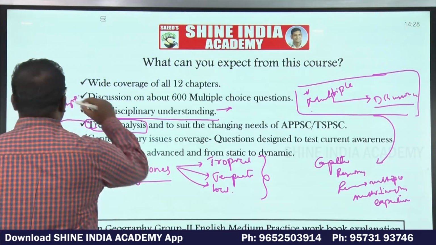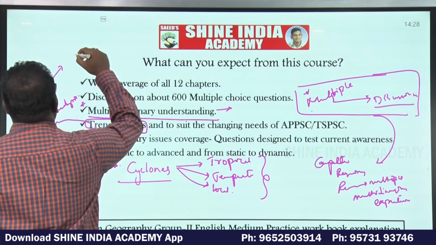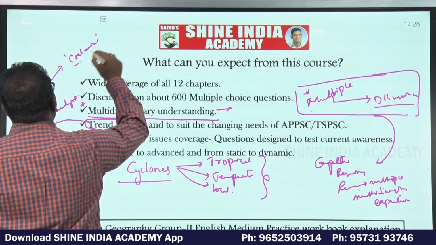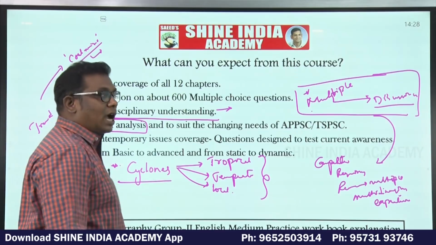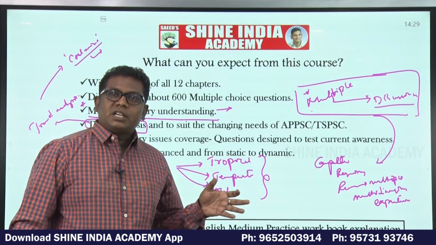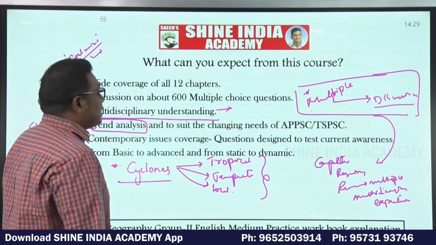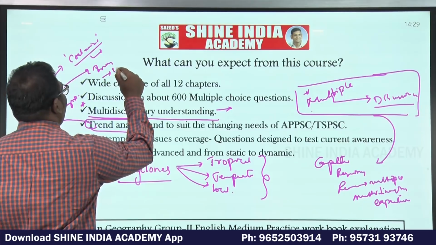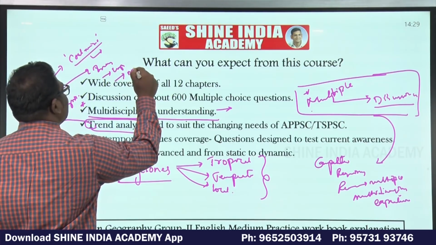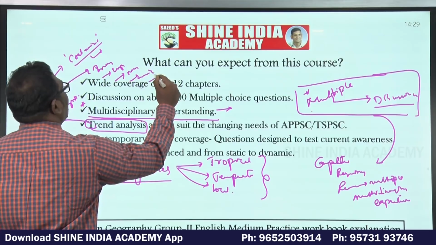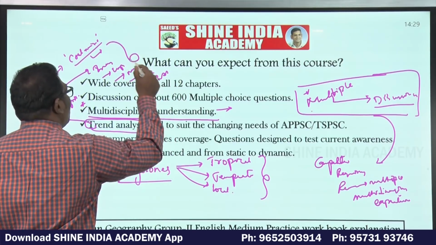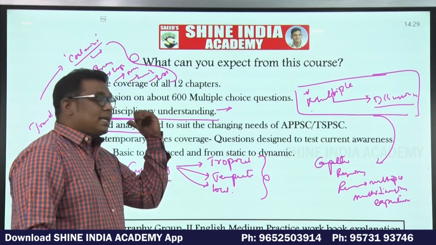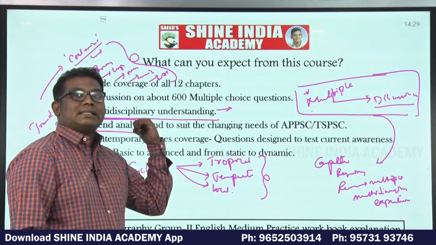For example, in one question earlier, regarding the coal mines, it was asked which is the state that is having the largest reserves of coal. If this question was asked earlier, then there is always a probability of asking iron, copper, manganese, mica, aluminium. So you predicted the question based on the earlier trend. This is the intelligent guessing of the question.